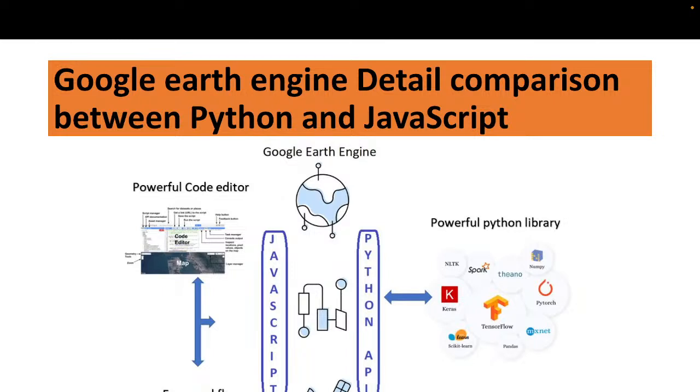But in the JavaScript environment we get a very powerful code editor and we can easily write our code. But when you want to do more data analysis, including different types of deep learning or machine learning, and you want to add different Python libraries, then you must use the Google Earth Engine Python API. As well, in R programming we can get a lot of R packages or R libraries. When you use these libraries, you also get more analysis.